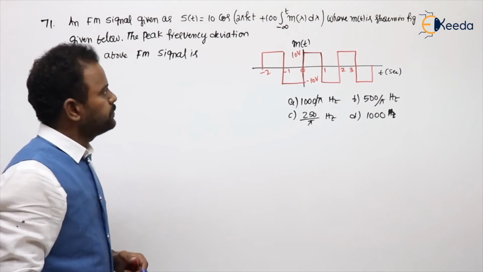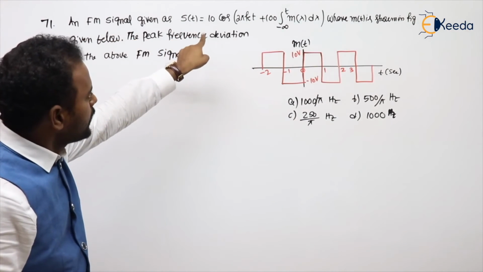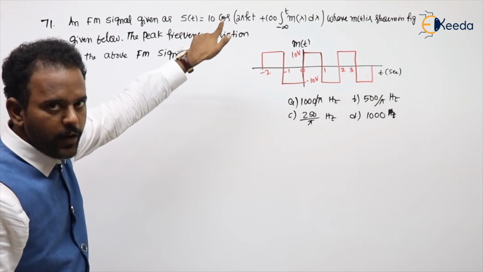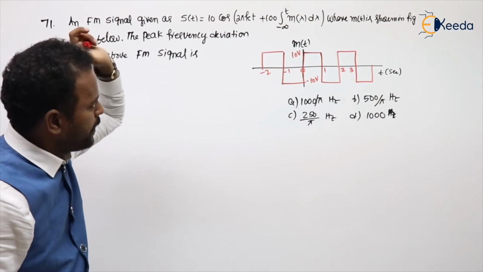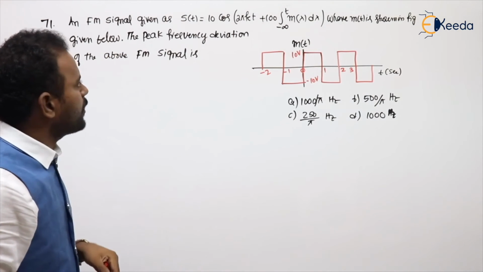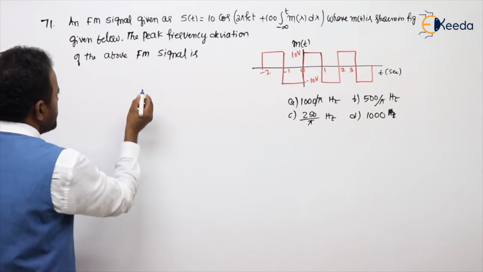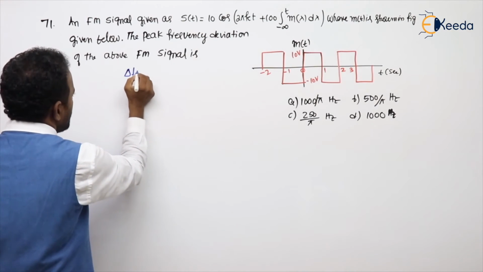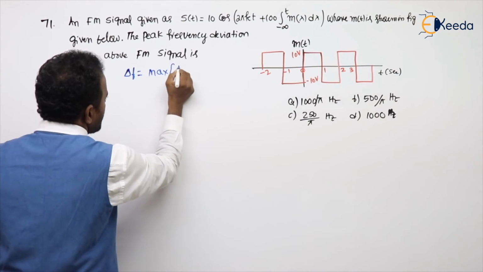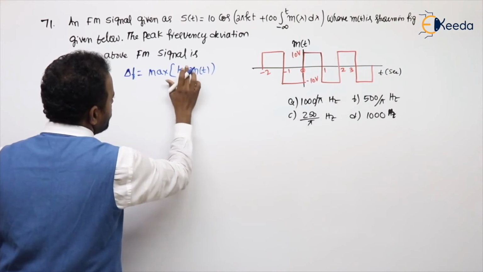See the next problem. An FM signal is given as S of t equals 10 cos of 2 pi Fc t plus 100 integral from minus infinity to t of m of lambda d lambda, where m of t is shown in the figure below. Find the peak frequency deviation of the above FM signal. Peak frequency deviation means what, sir? Delta F, sir. What is the common formula for delta F, sir? Maximum of Kf into m of t, sir.